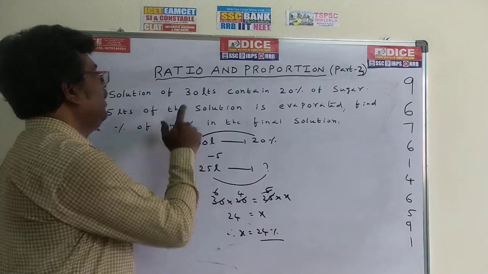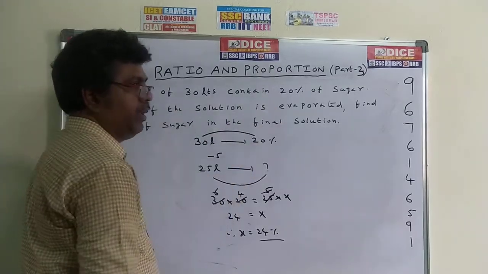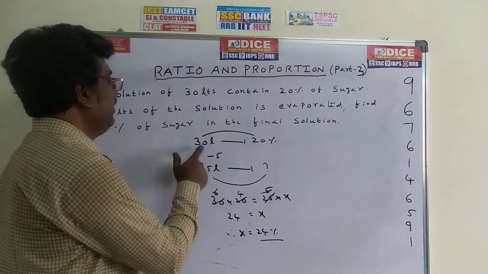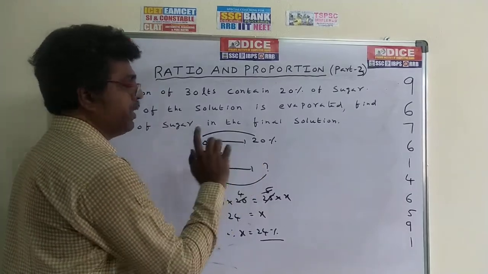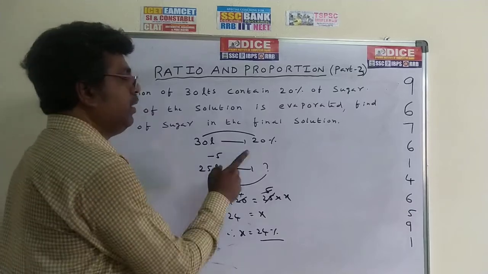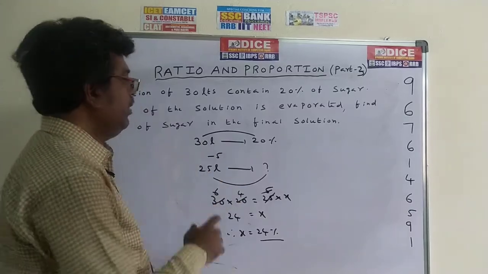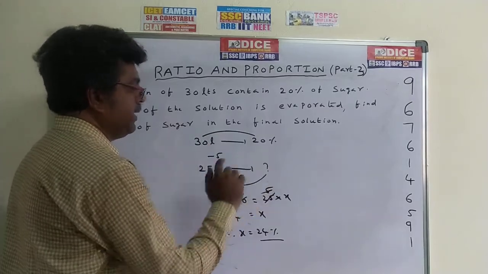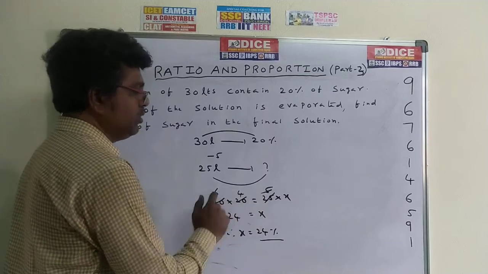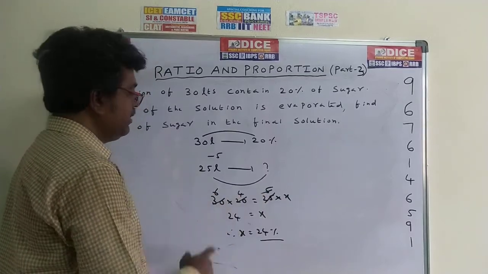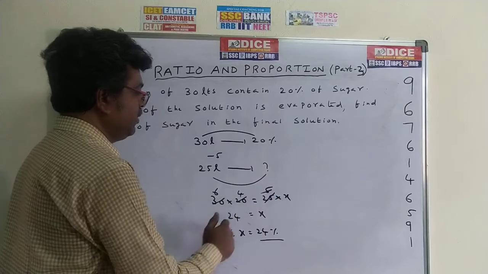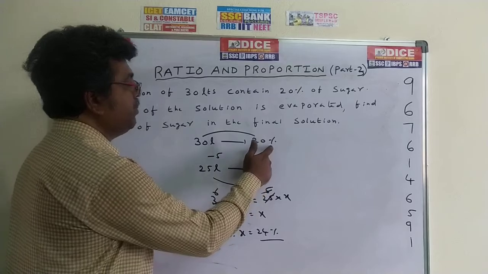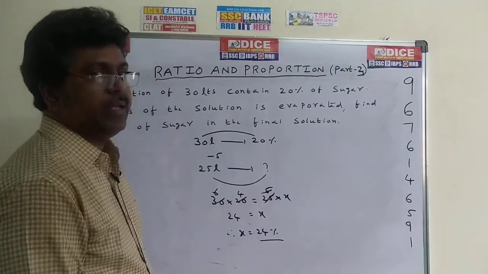Once again, check out the problem. 30 liters contains 20% sugar. 5 liters evaporated means deleted. Subtract 5, it becomes 25 liters. In this, how much percentage? Here I use the formula, the previous method M1 D1. 30 into 20 is equal to 25 into X. 5 5s are 25, 5 4s are 20, 5 6s are 30. 6 into 4 is equal to X, so X is equal to 24. What does this 24 mean? Upwards at the question mark, this is percentage. Write down percentage. X is equal to 24%.